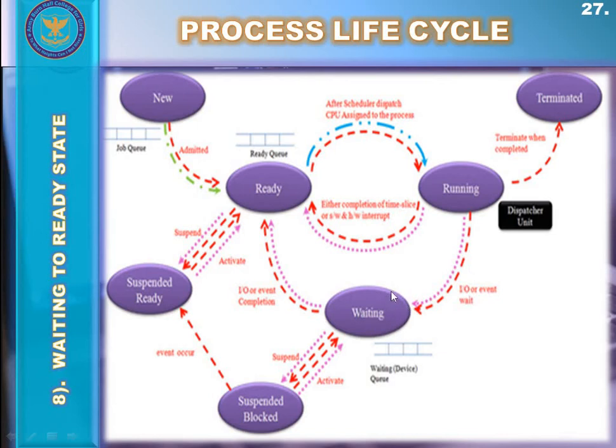When the input-output device, that resource, is provided by the operating system to that process in the waiting state, the process afterwards moves to the ready state from that waiting or blocked state.